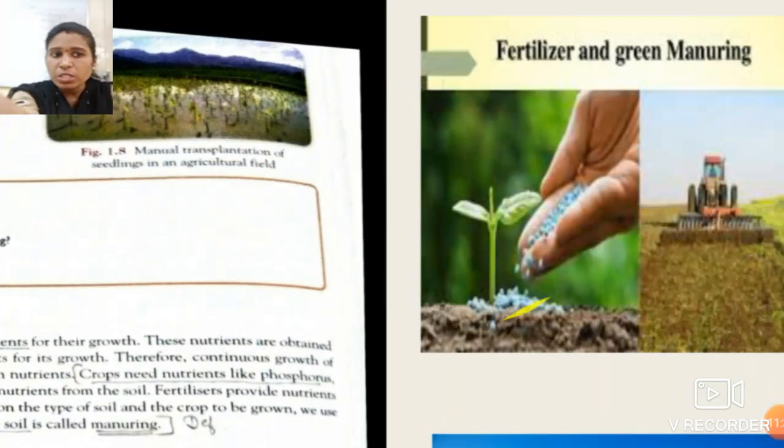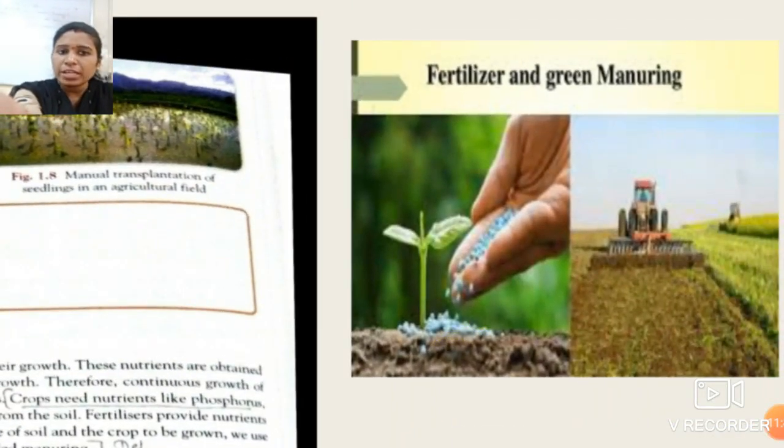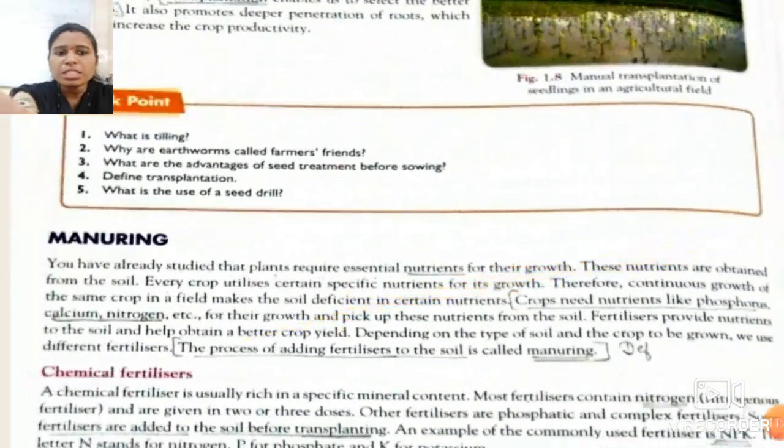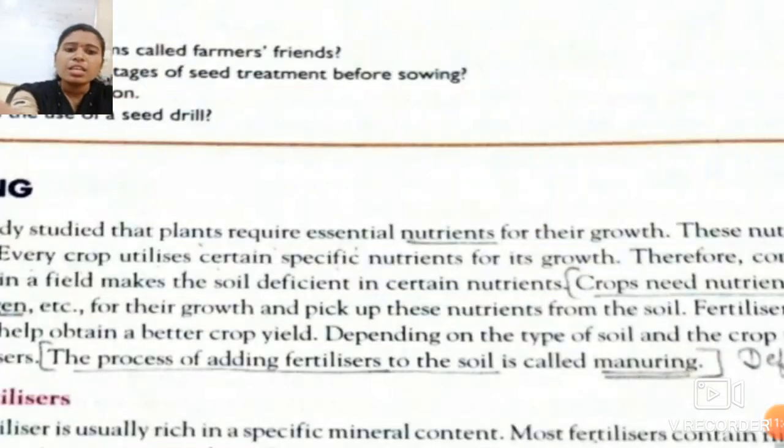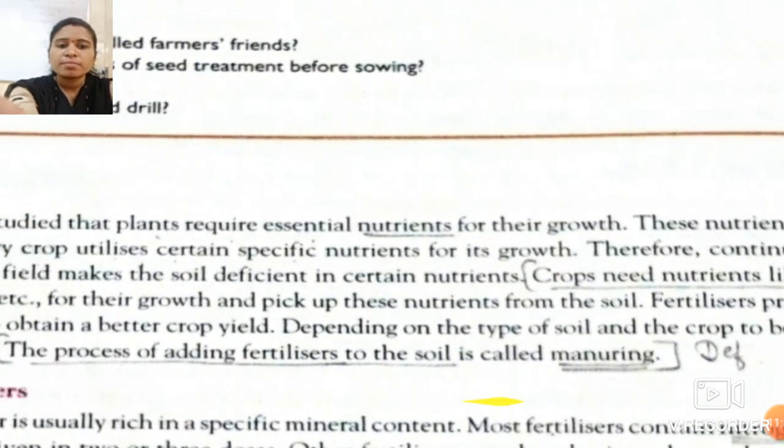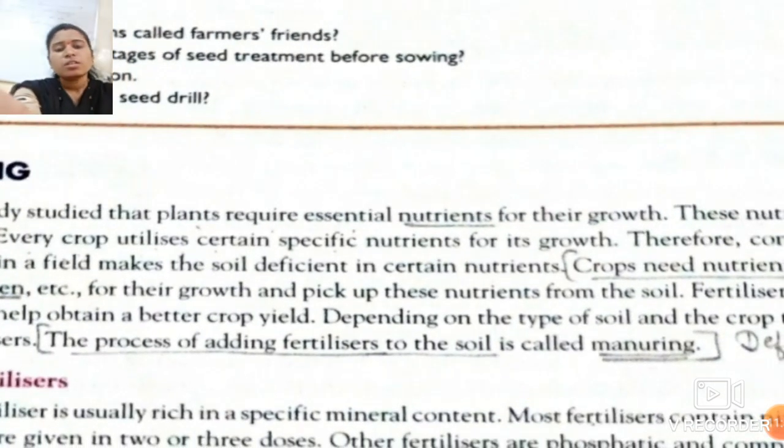See over here, the process of adding fertilizers to the soil is called manuring. In your textbook you have to underline this. Students, underline this sentence right now in your textbook. Okay, have you underlined it? So students, this is the definition.